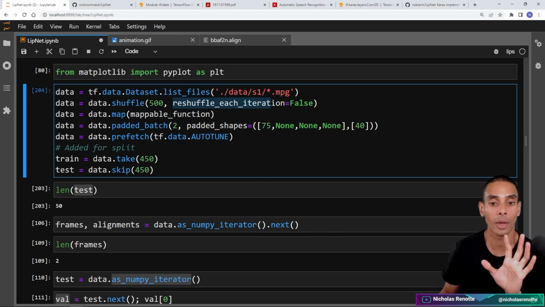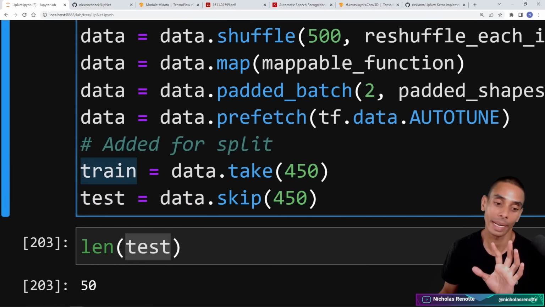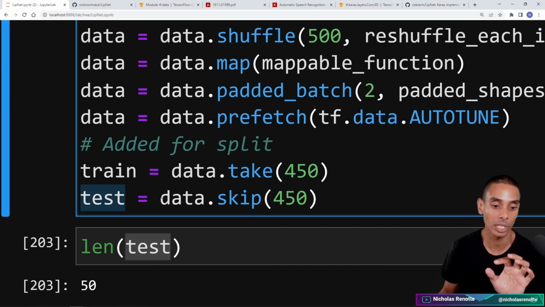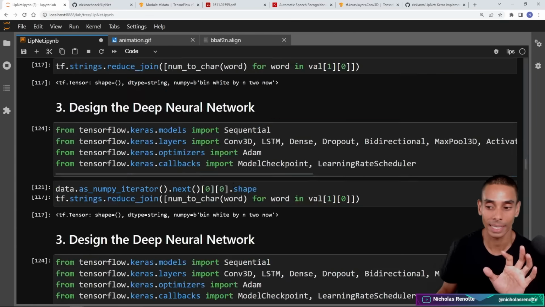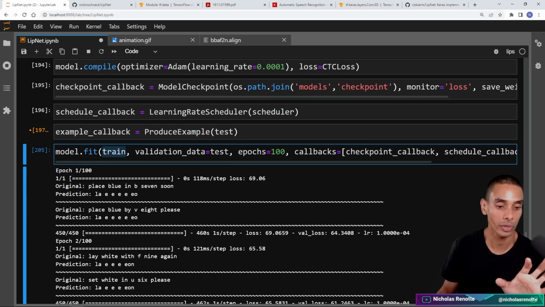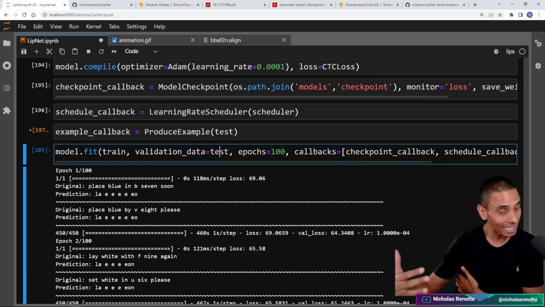First up, I said that we don't want to reshuffle after each iteration, so I added that to the data.shuffle line. And then I added these 2 lines here. First up, we're creating a training partition by taking the first 450 samples. And then our testing partition is going to be anything after that. So we're running data.skip to grab everything and assigning that to our testing partition. Then inside of the model.fit method, I've just gone and passed through our train data and I've set validation_data to test. I couldn't live with myself if I didn't actually go and split these out. So I went and did it to show you how to do it so that you effectively have best practice, because that's what we're all about here. Getting that little bit better each and every time.